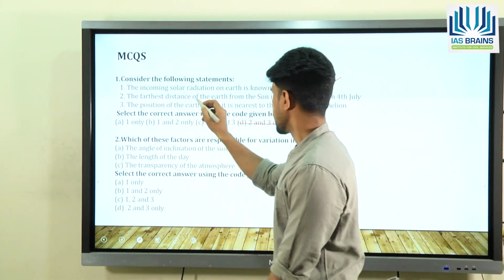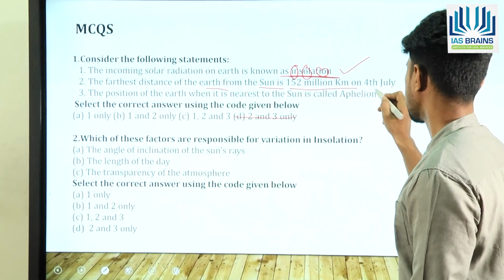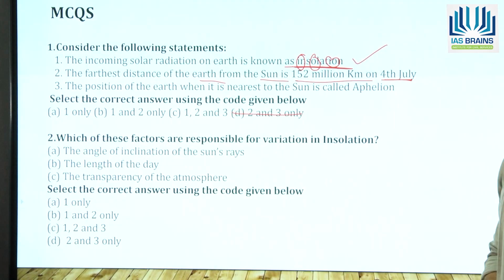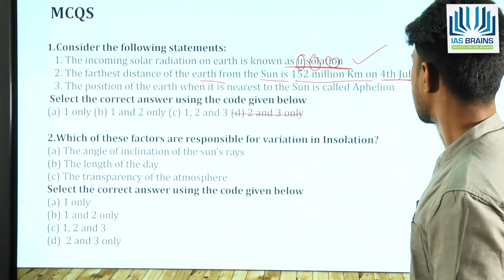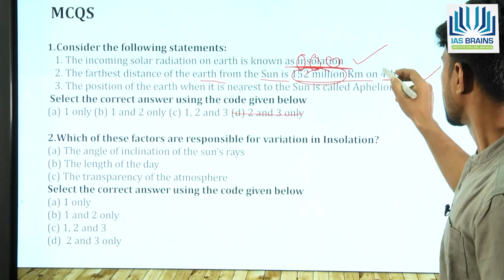The farthest distance of the earth from the sun is 152 million kilometers. That's on the 4th July. And you can see that the second option is also true because it is the farthest point. So it is on the 4th July.